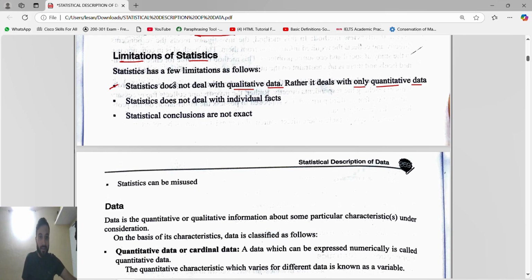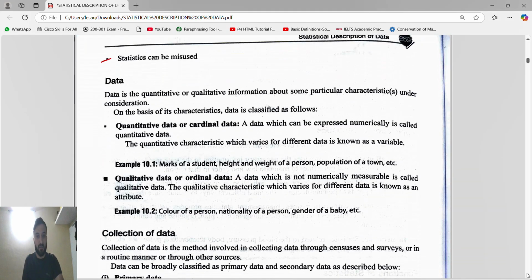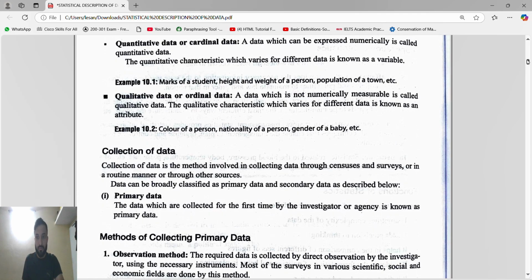Next, statistics does not deal with individual facts. As I said, in statistics we have to find large numbers of data, so individual facts are not possible. Statistics conclusions are not exact. Obviously, we will take the approx data. Statistics can be misused, right? Because it is approx data, so it can be misused.